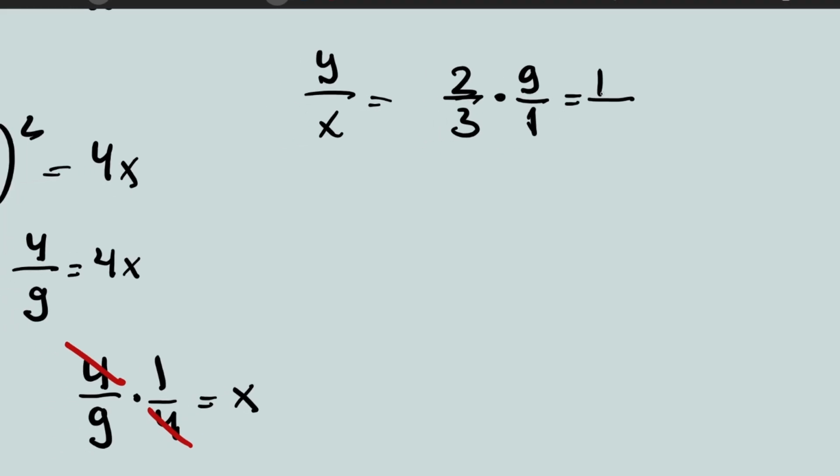So now you're gonna have 18 over 3, which is the same thing as 6, and that's your answer. That's letter E.